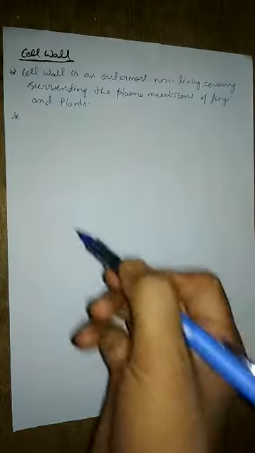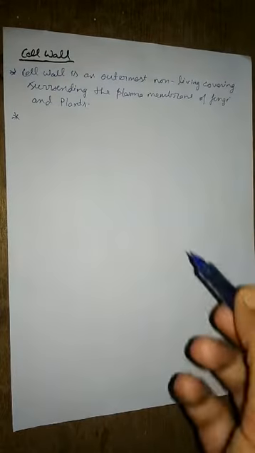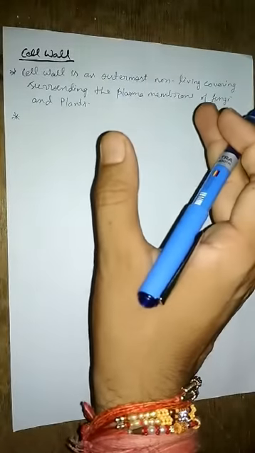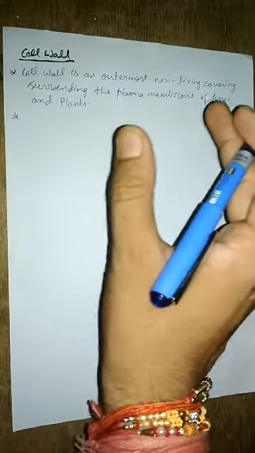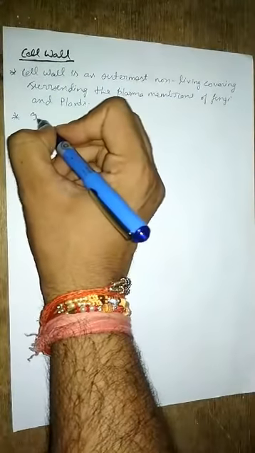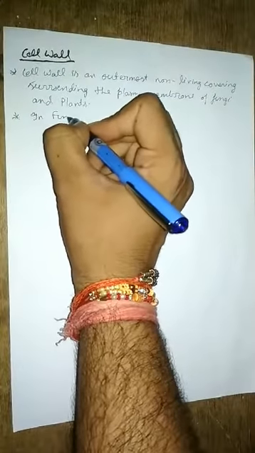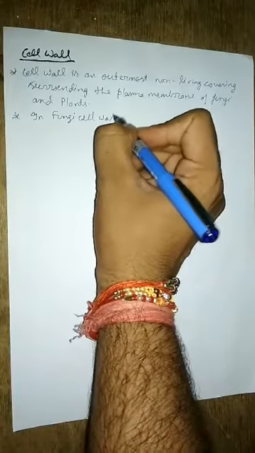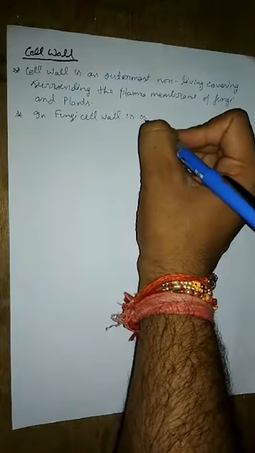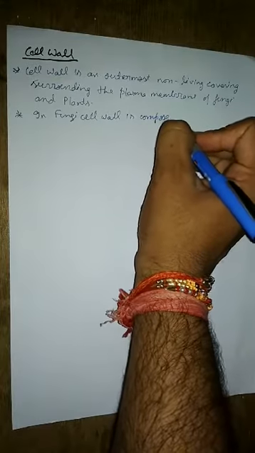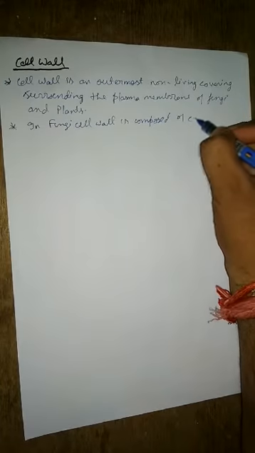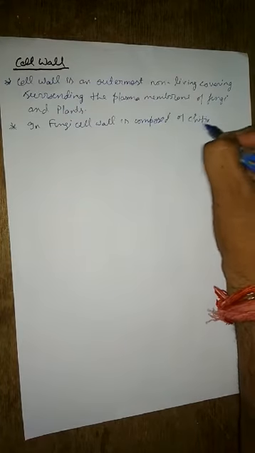But my question is whether the cell wall that is present in plants as well as fungi has the same chemical nature or a different chemical nature. So here I want to tell you that in fungi, cell wall is composed of, very important, this name is chitin.